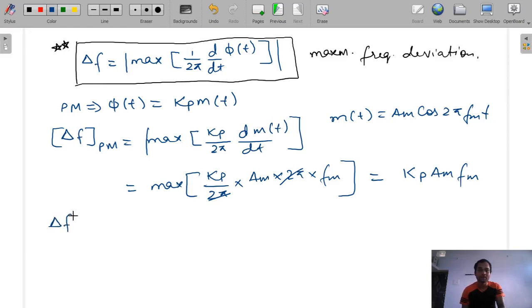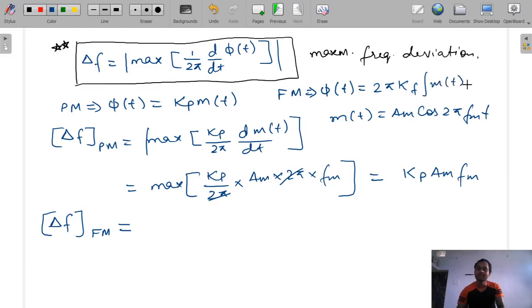Now delta F for fm. We know that for an fm signal phi t is equal to 2 pi kf integration of mt dt. So now when we differentiate, the delta F of fm signal will be maximum of 1 by 2 pi differentiation of phi t.